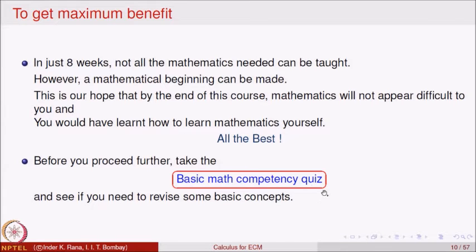This quiz is more about the financial mathematics that I talked about, and if you find you are not very comfortable with some of the concepts, I strongly suggest that you revise them. So, this is the general background of the course, what we are going to do and so on.